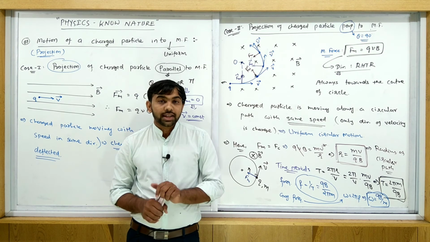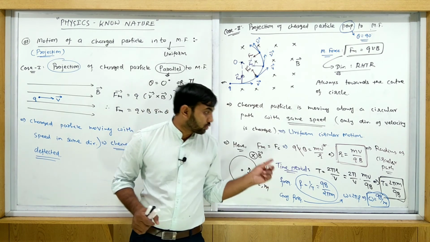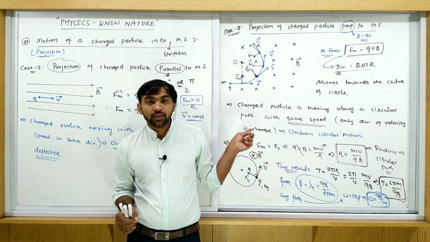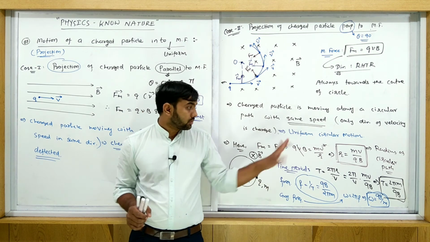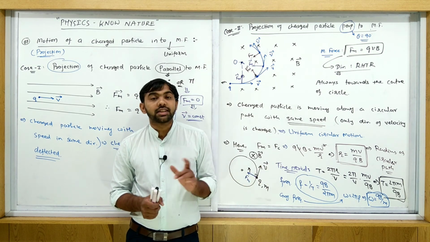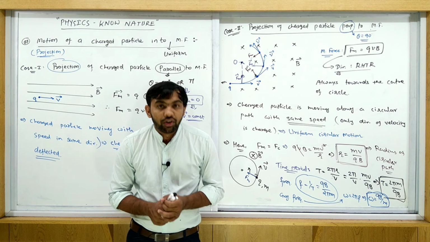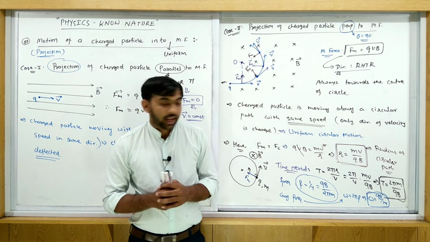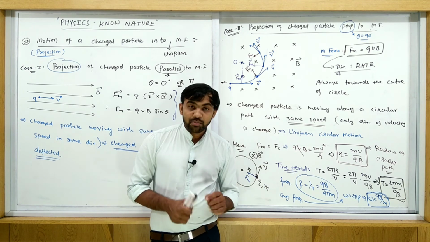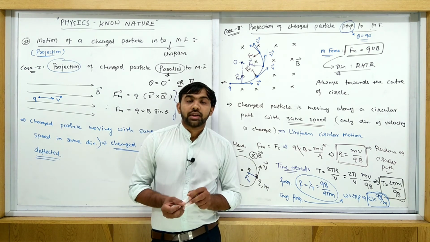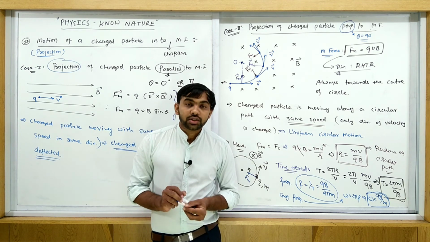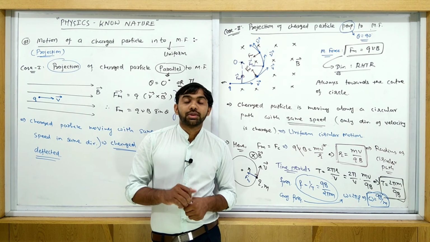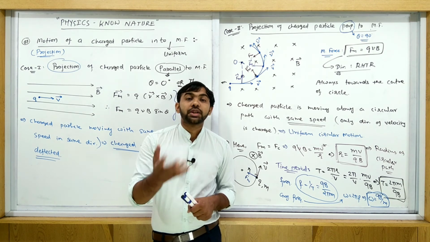All of you, write some notes about this. Note 1: if velocity increases, radius increases. Second note: time period and frequency do not depend on velocity, that means they do not depend on the speed of a charged particle.